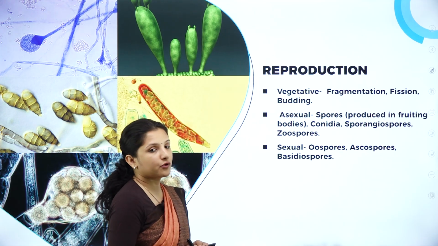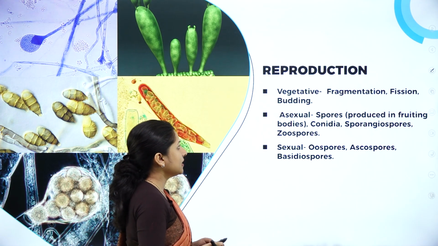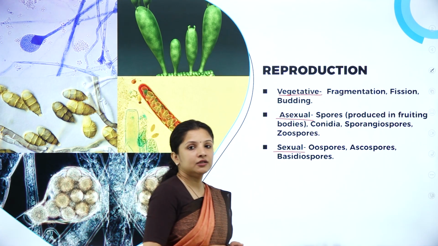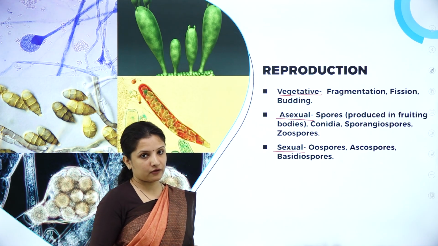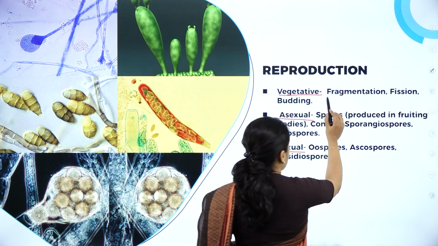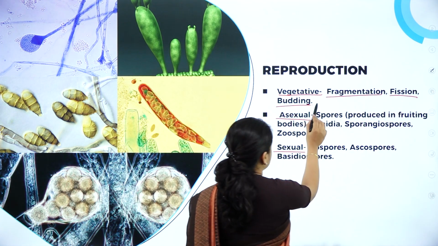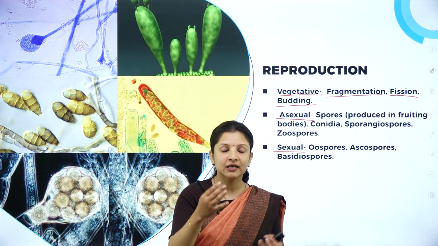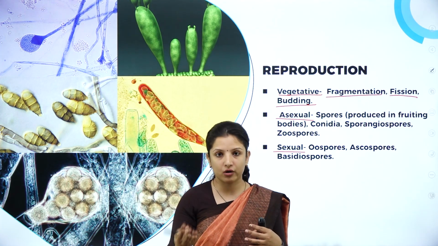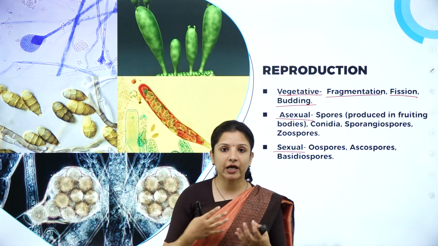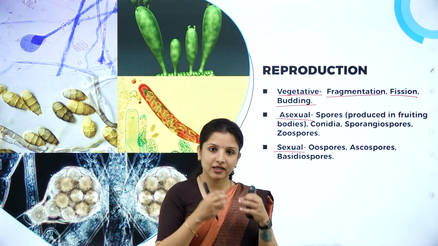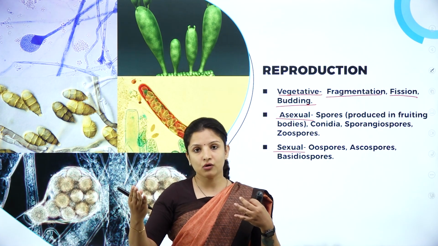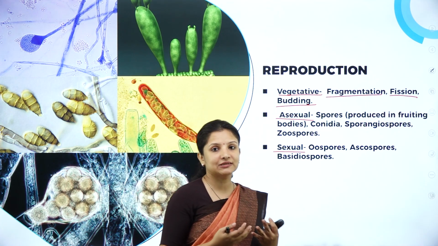Next, talking about the reproduction. Reproduction in fungi can be by vegetative method, by asexual method and by sexual method. Some of the fungi undergo vegetative method of reproduction, wherein it undergoes fragmentation, fission and budding. Fragmentation is nothing but the hyphae will break into smaller bits of fragments, and each fragment will develop into a new organism or a new fungi. That is nothing but fragmentation. And next, fission is again here they break into two parts, and each part will develop into a new organism.